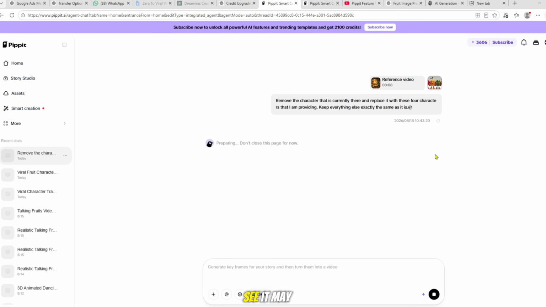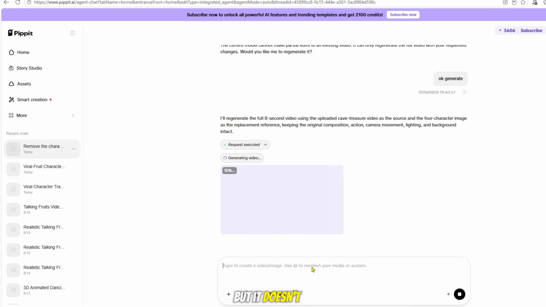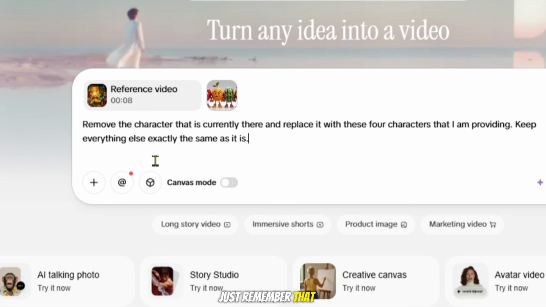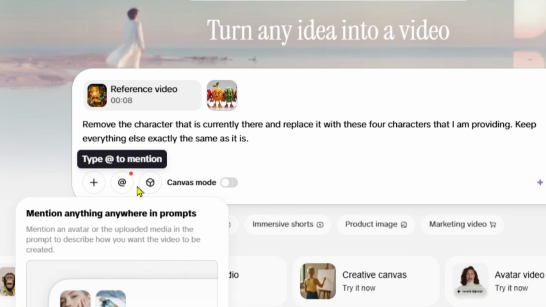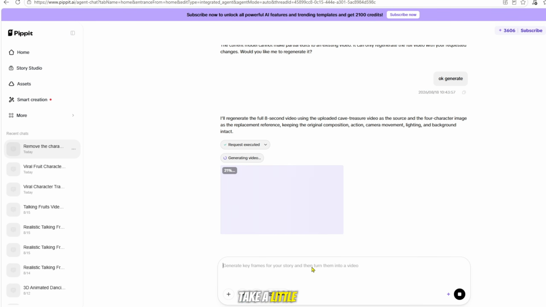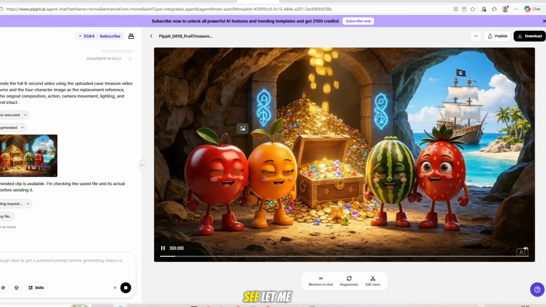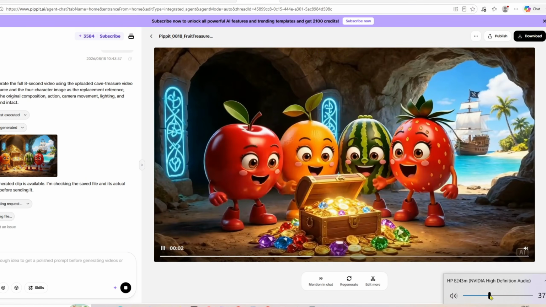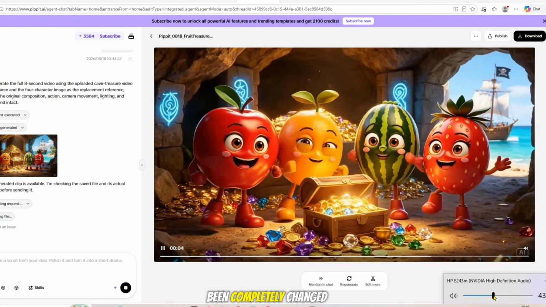As you can see, it may take some time, but it doesn't take too long. It gives you a really good result, and it can create a video in almost the same style as the video you want to make. Just remember that whatever kind of prompt you provide, it will start creating the video according to that prompt. It will take a little time, but you won't have to wait too long. And now the video is ready, as you can see. Wow, let me show you the result. You can see that everything has been completely changed.